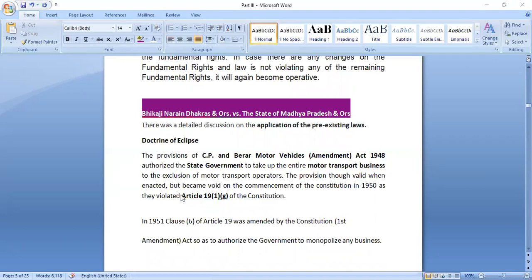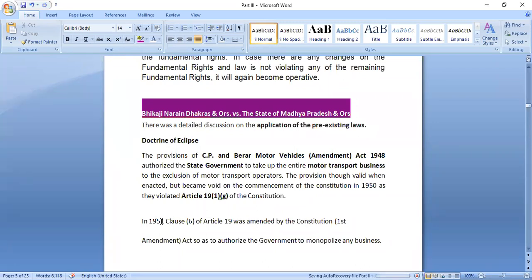So now what happened is that under Article 19(1)(g), this act is violating this provision, right? So the provision which was not allowing individuals to take part in the motor transport business was shadowed by Article 19(1)(g). That means that provision was still there, but Article 19(1)(g) overshadowed it, and it was made not applicable for the time being in 1950. But later on, what happened?